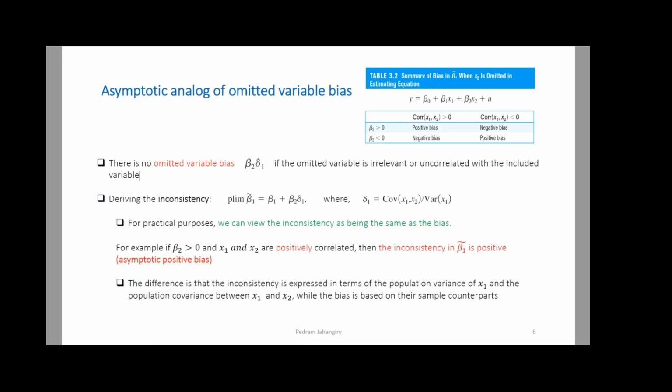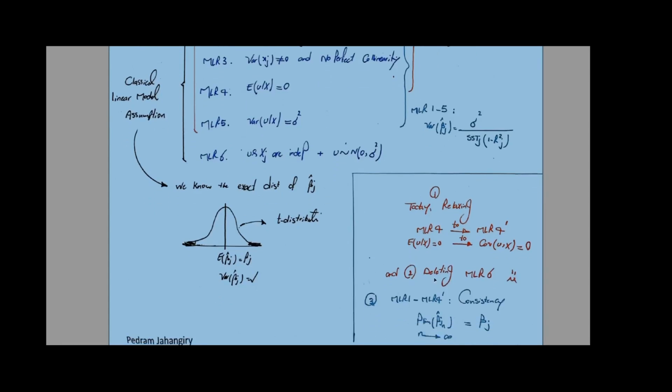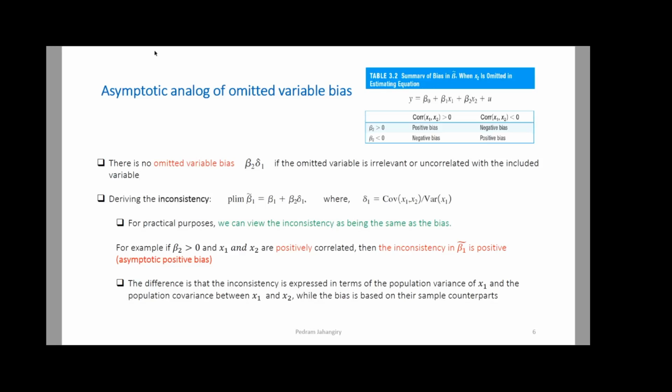Because when an estimator is consistent, let's go back to this slide. When an estimator is consistent, the p-lim of beta hat j n is equal to beta j. So here the p-lim of beta tilde 1 is not equal to beta 1. Look at that. The p-lim of beta tilde 1 is equal to beta 1 plus something. This something is called our inconsistency.